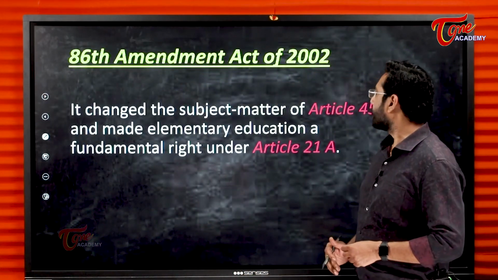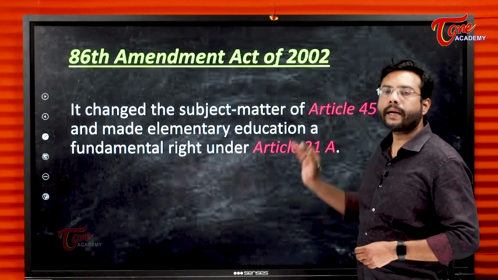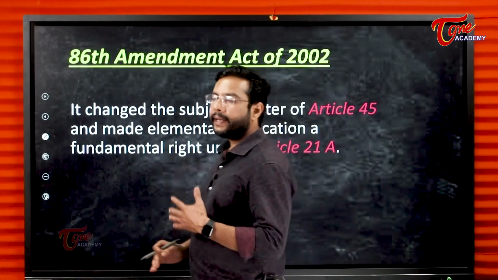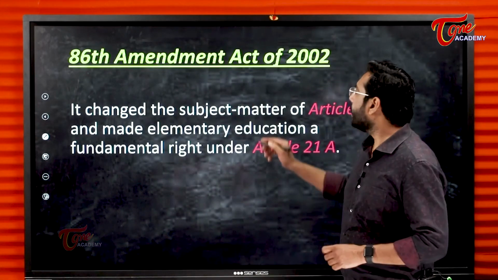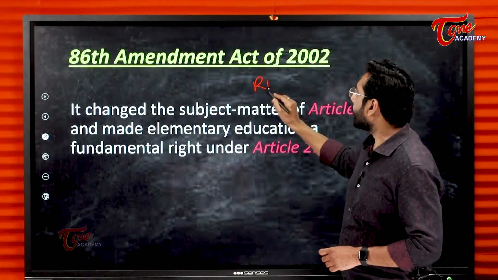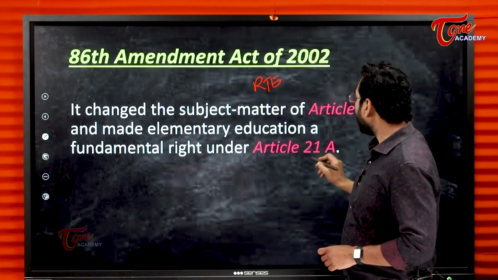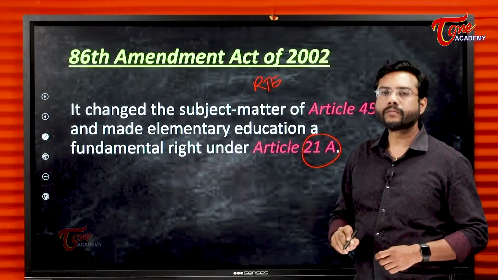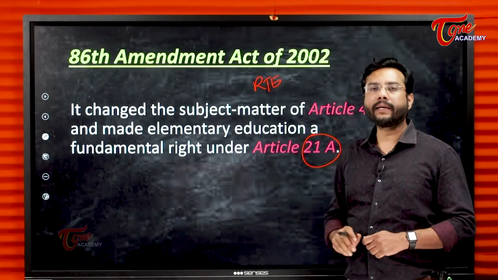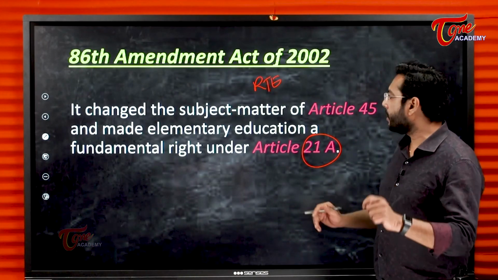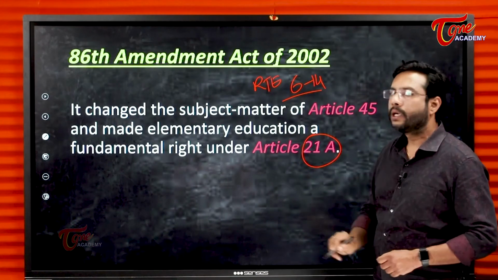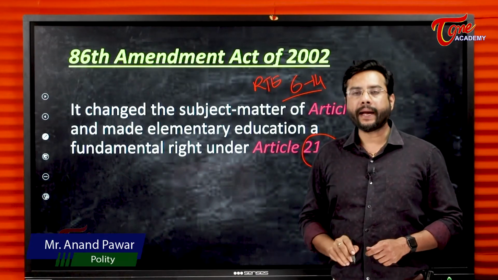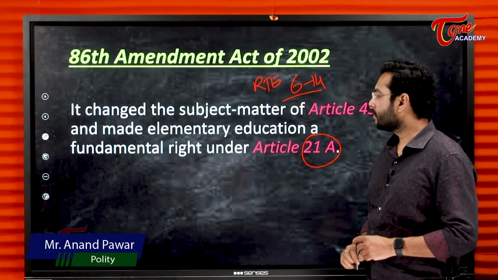86th Amendment Act. We know that Article 45, to provide education to the children, we have made compulsory education, that is the right to education, under Article 21A. 21A mandates that every citizen or every child between the age group of 6 to 14 years should be given free and compulsory education.